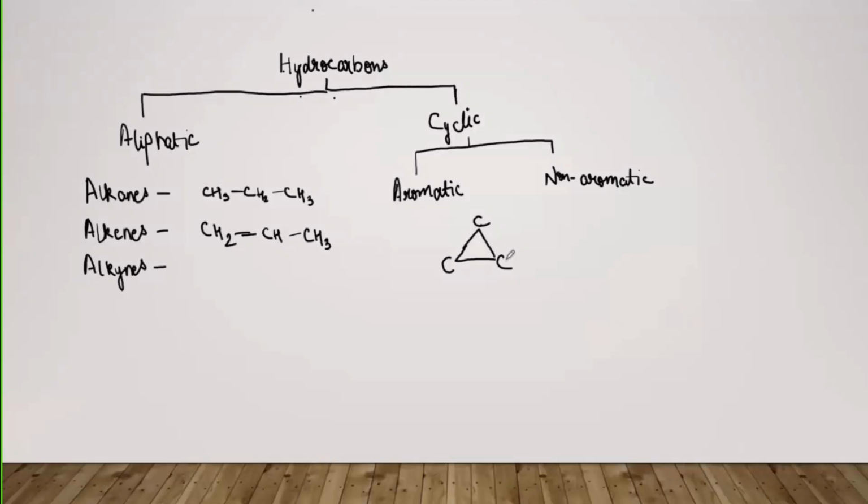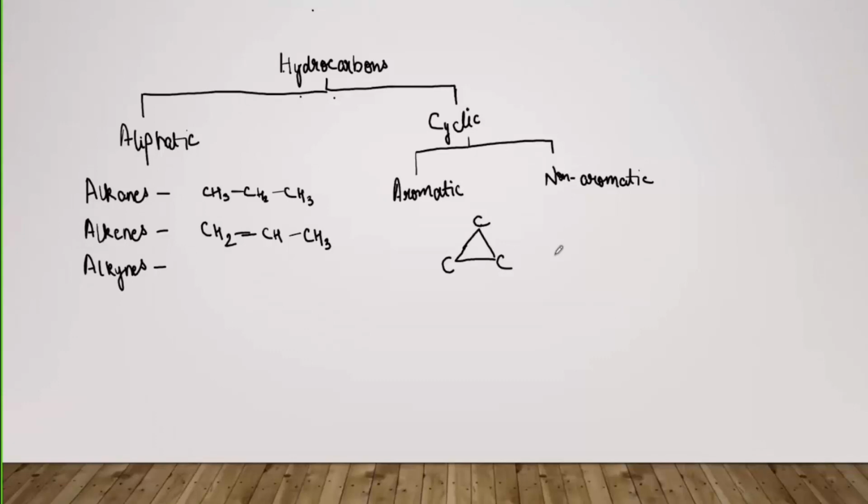When we talk about the aromaticity, we'll discuss this in detail. But yes, in cyclic hydrocarbons, the loop is completely closed. So that simply means that not all the cyclic hydrocarbons are aromatic. Some will be aromatic and some will be non-aromatic.